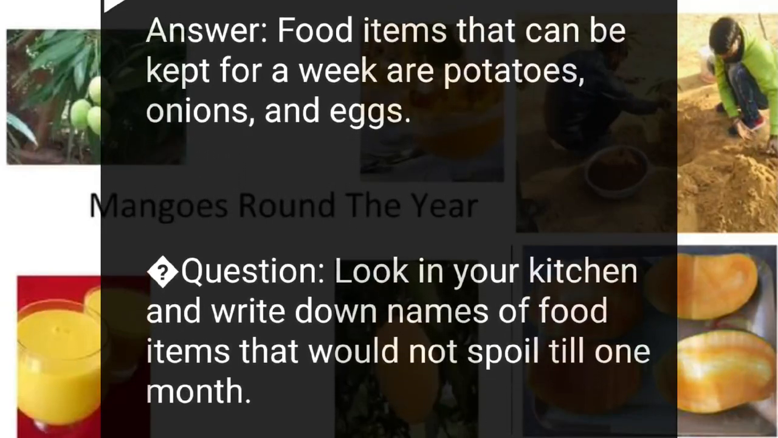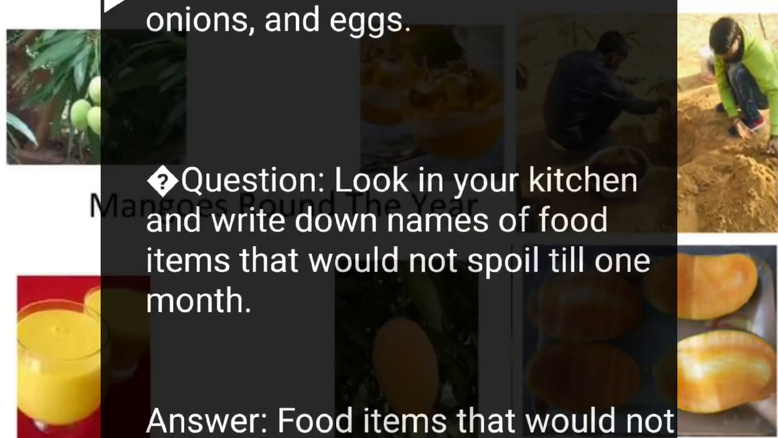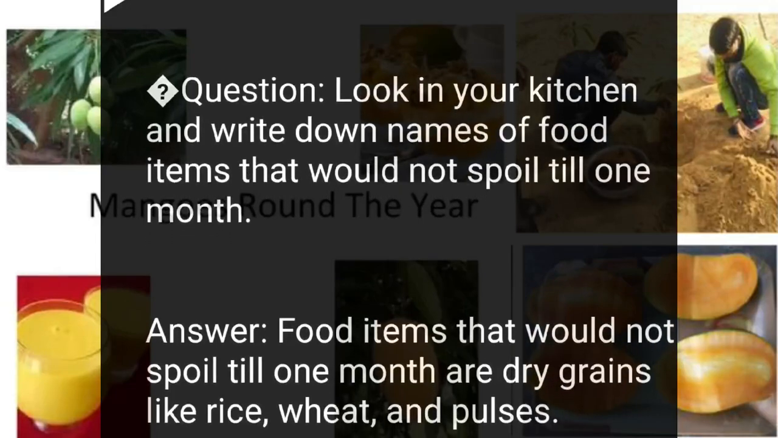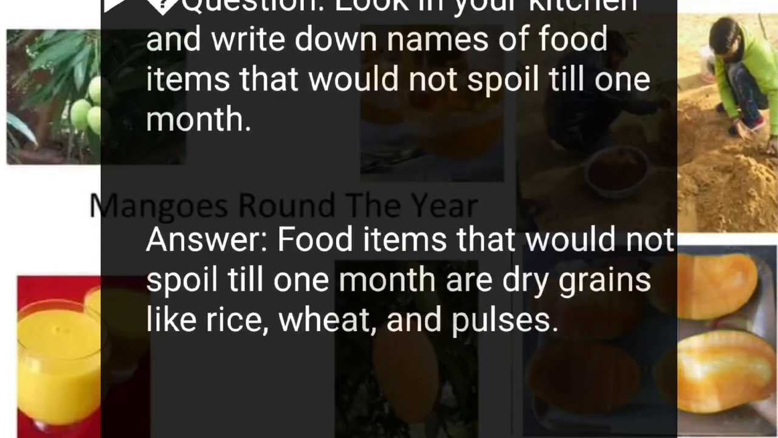Question: look in your kitchen and write down names of food items that would not spoil till 1 month. Answer: food items that would not spoil till 1 month are dry grains like rice, wheat, and pulses.